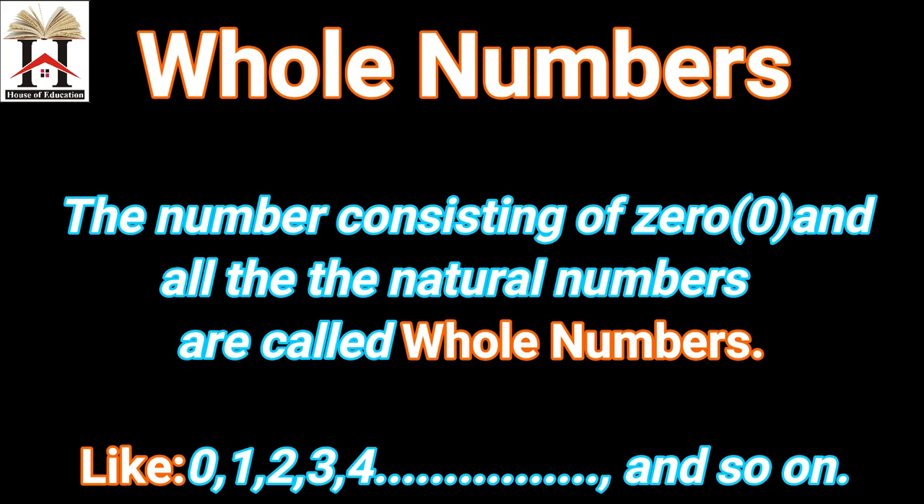Dear students, the second point is whole numbers. The numbers consisting of 0 and all the natural numbers are called whole numbers. For example, 0, 1, 2, 3, 4 and so on. These numbers are called whole numbers.